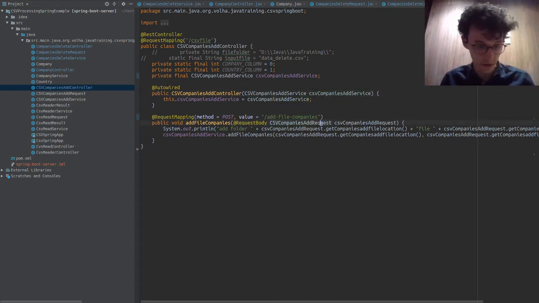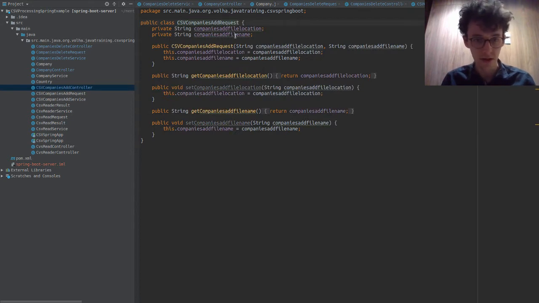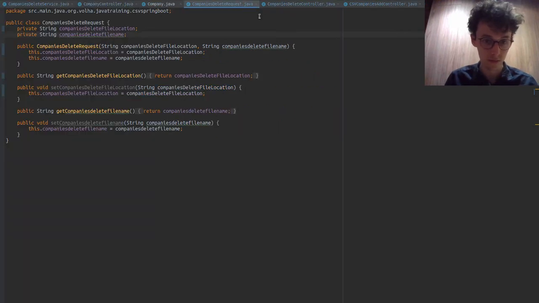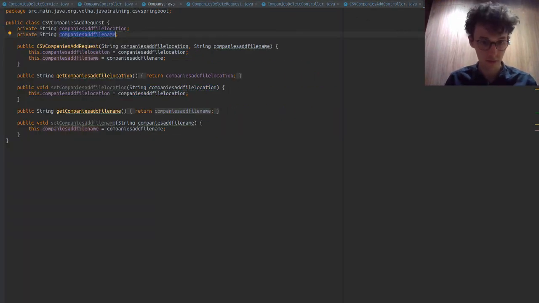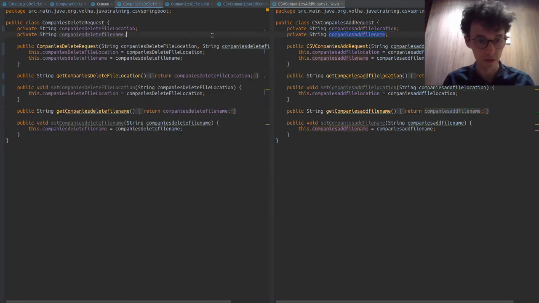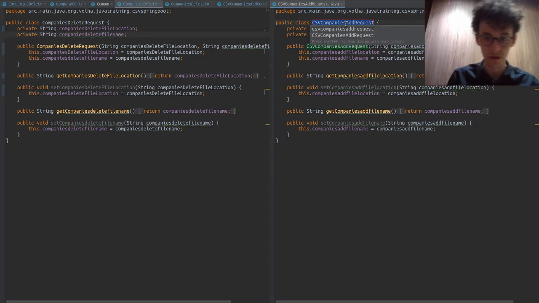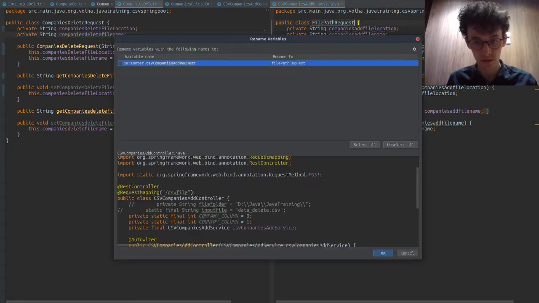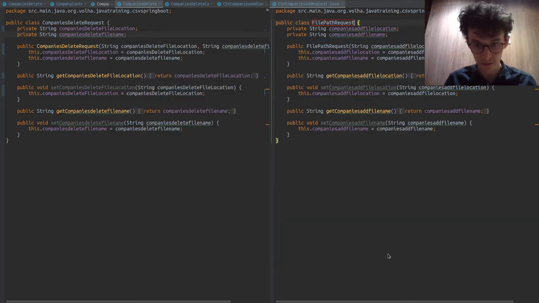Add company country. What's interesting is this is exactly the same as this, right? They are identical. They have exactly the same. So what we could do, if we could just call this file path request, and then we could use this in multiple places.